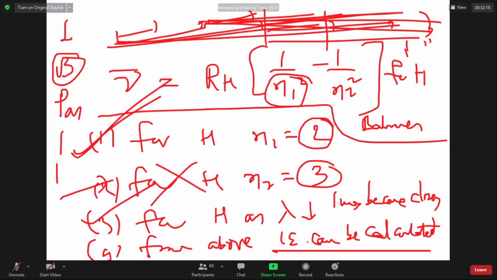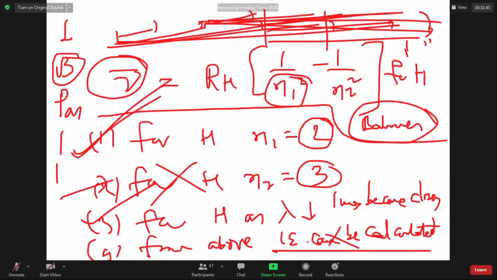Sir, can we calculate? No. Ionization energy means normally in hydrogen the electron resides in level 1. The energy required to take the electron from 1 to infinity is called ionization energy, not from 2 to infinity. Yes or no? Yes, sir. So from Balmer series wave number values, you can't calculate IE. So statements 1 and 3 are right.